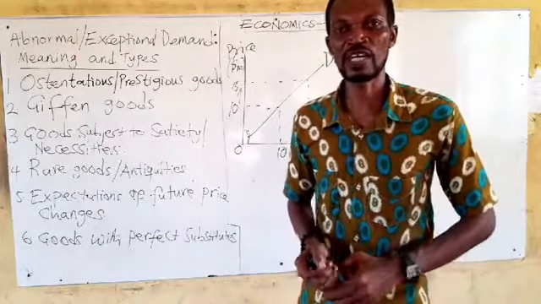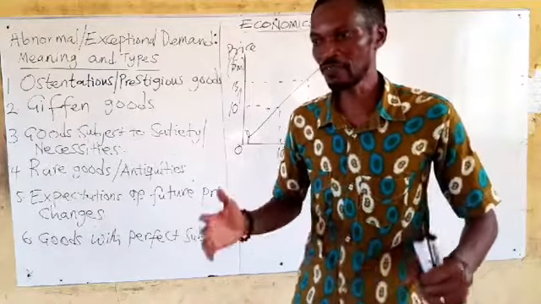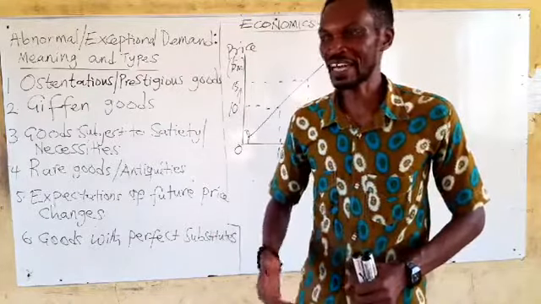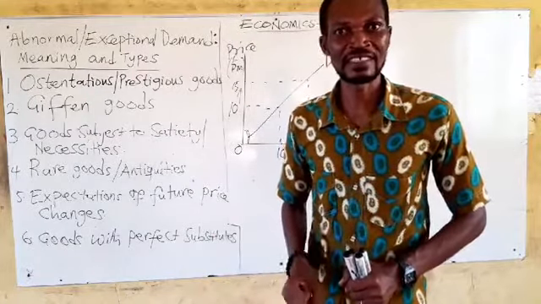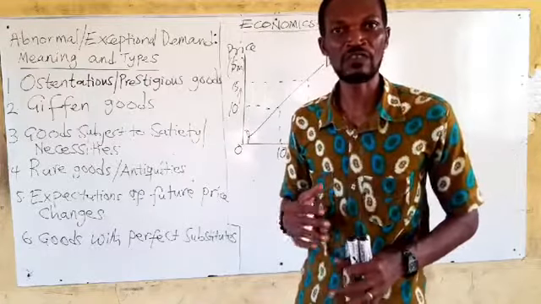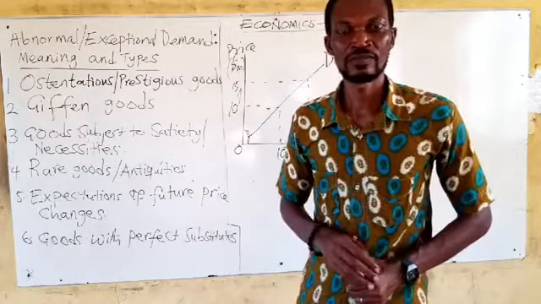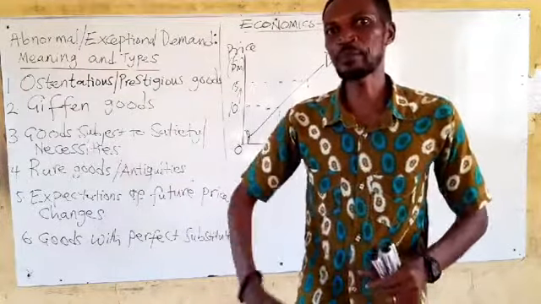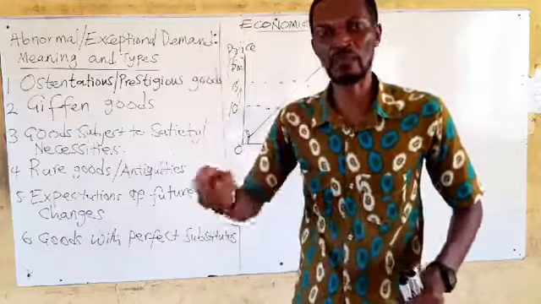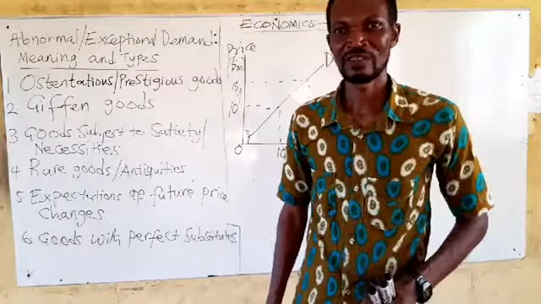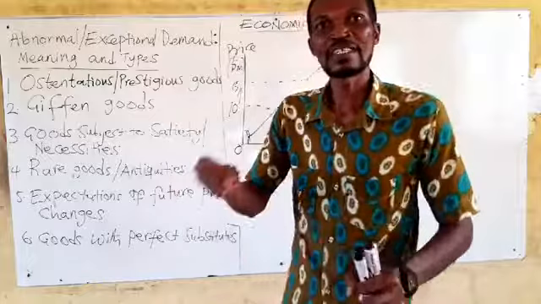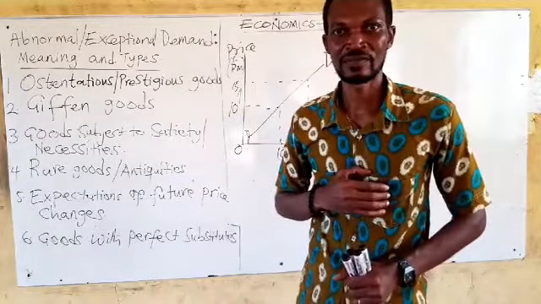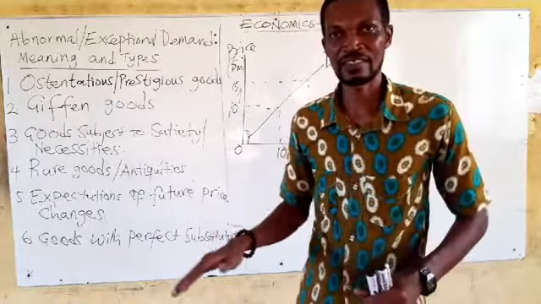I'm giving an example so that you can understand. Take for example, a certain quantity of water. Every human being might need at least a bucket of water a day for drinking and for washing down so you can feel refreshed. When you have that water to a certain quantity, beyond that, when prices are going up for that particular commodity, you might not buy. All such commodities are subject to satiety, a certain level of satisfaction, or they can be termed necessities.